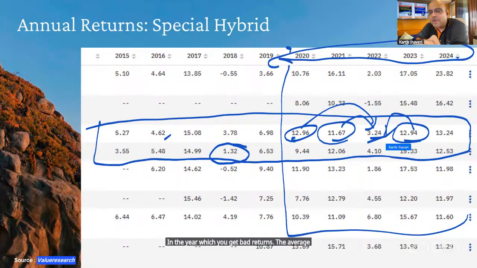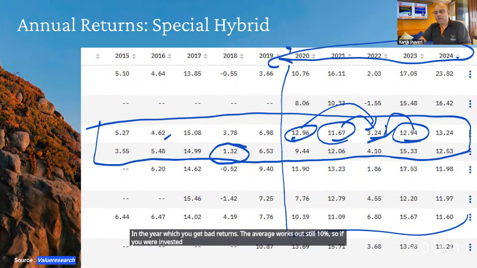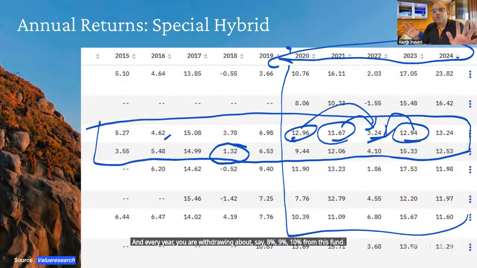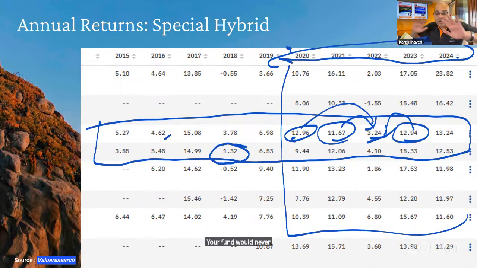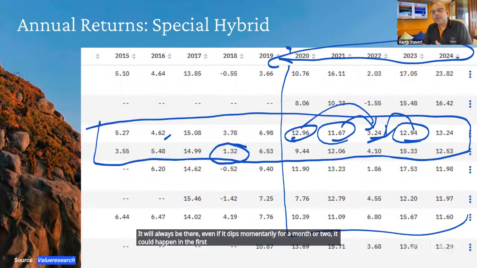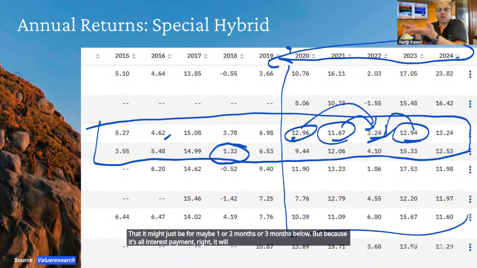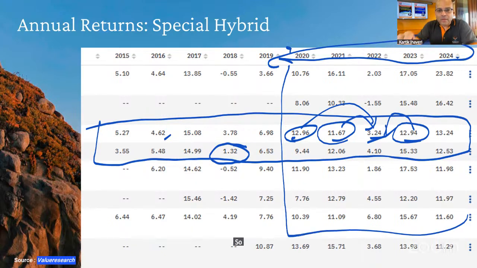So if you add this surplus here, here, and here, in the year which you get bad returns, the average works out still 10%. So if you were invested in this fund and every year you were withdrawing about, say, 8%, 9%, 10% from this fund, generally it would never dip below its capital value. Even if it dips momentarily for a month or two, it could happen in the first 15 or 20 months that it might dip for maybe 1 or 2 or 3 months. But because it's all interest payment, it will automatically always come up. So that's a very, very powerful and very interesting category.